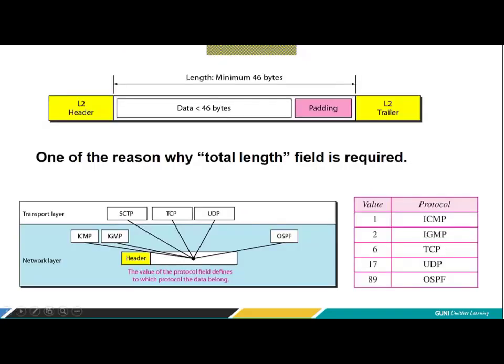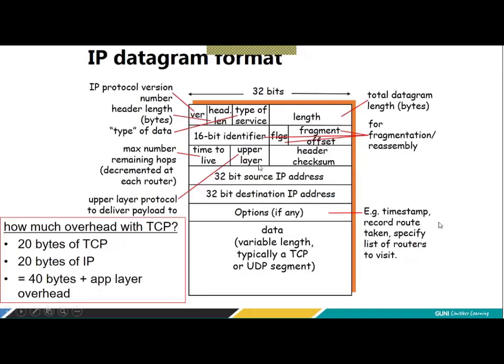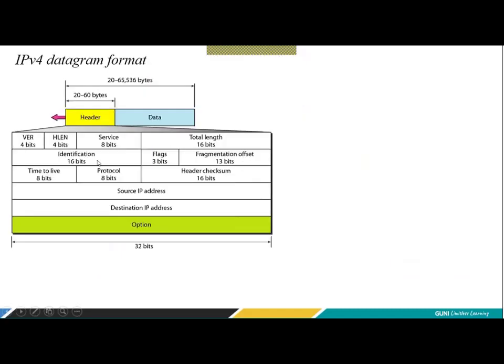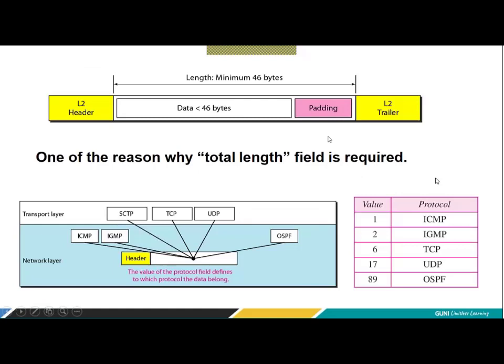You can see a lot of examples, and these are the values. If my protocol is ICMP, this value is going to be 1, right? If it is IGMP, it's 2. If it is TCP, it is 6. If it is UDP, it is 17. If it is OSPF, it is 89, like that. Right? This is very important.